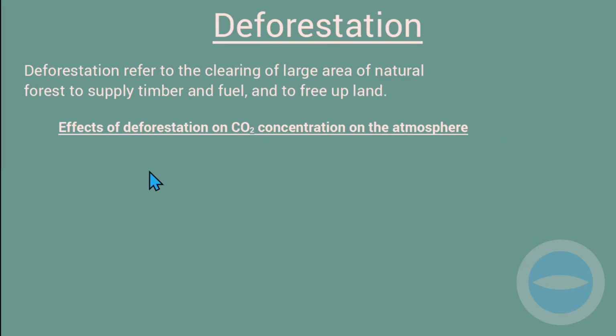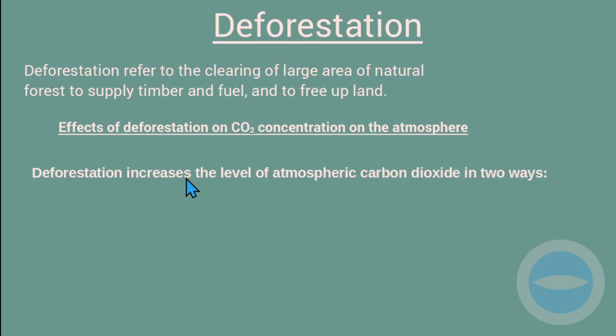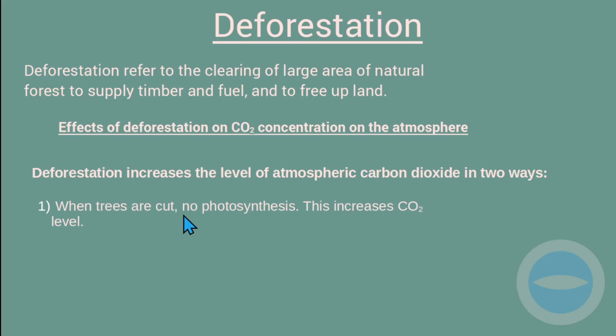So what are the effects of deforestation on carbon dioxide concentration in the atmosphere? You must remember that carbon dioxide is very important. Deforestation increases the level of atmospheric carbon dioxide in two ways. So there are two ways that this process increases the carbon dioxide.